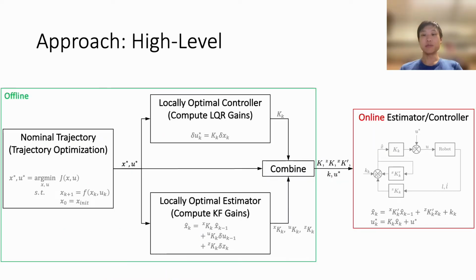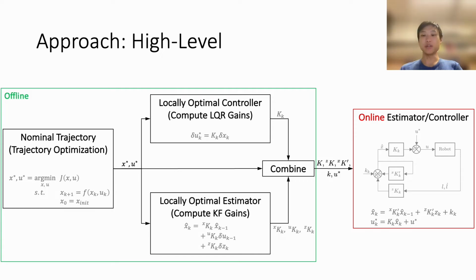At a high level, our approach consists of an offline stage and an online stage. In many circumstances, the desired trajectory is known in advance, so we can run trajectory optimization offline. Offline, we apply trajectory optimization to compute a nominal trajectory, compute the LQR and Kalman filter gains around the nominal trajectory, and combine them into a single controller to be run online. Because so much of the computation is done offline, our online controller is dead simple, requiring only 3 matrix vector multiplications and 3 vector additions per time step.